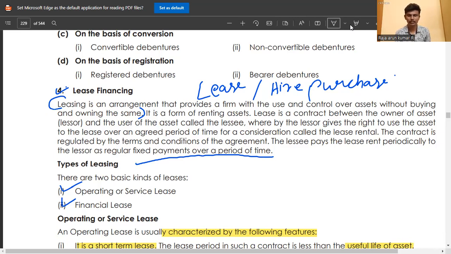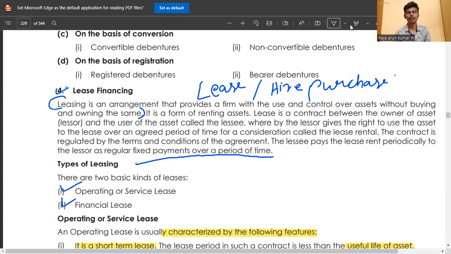Lease financing, or leasing, is an arrangement that provides firms with the use and control over assets without buying and owning them. It is a renting of the assets, and this form of renting assets is known as lease financing. In hire purchase, the buyer gets the asset but pays for it in installments, and after paying all the installments, there is nothing pending.